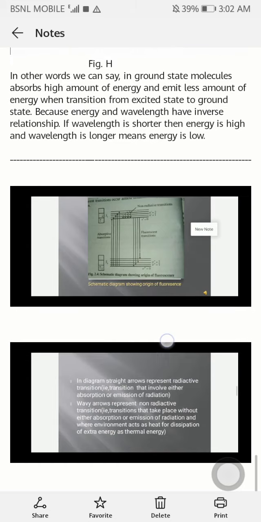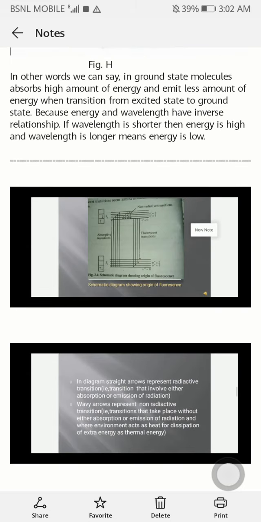That means this is another diagram where the same steps take place, which I have just given here. And this is all about fluorescence.